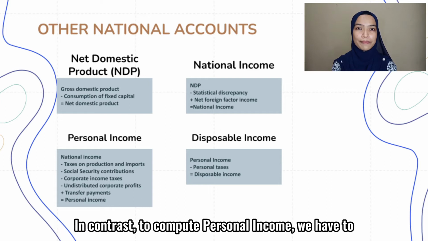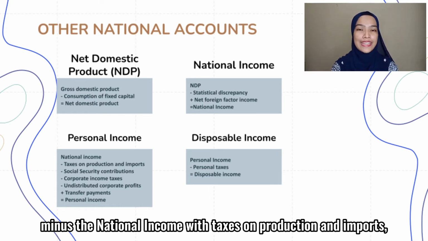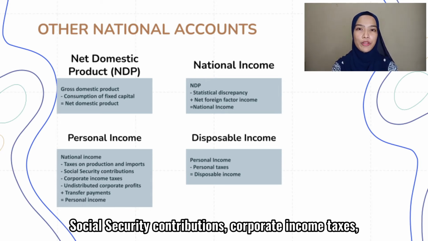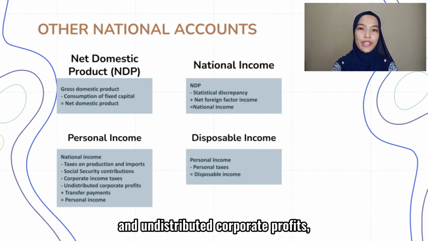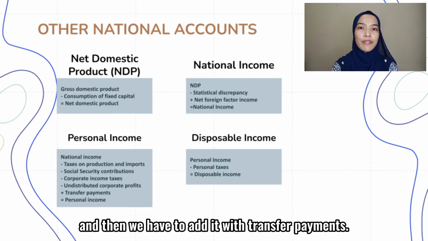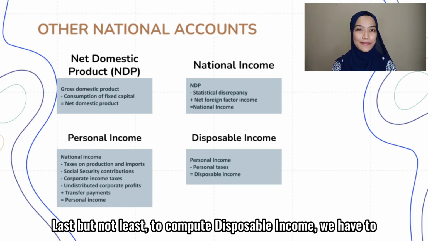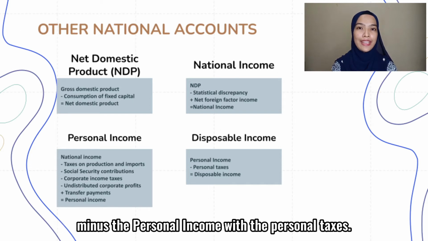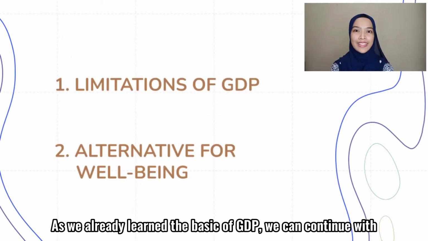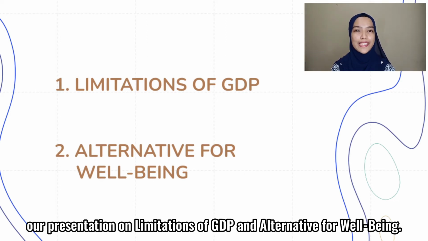foreign factor income. In contrast, to compute the personal income, we have to minus the taxes on production and imports, social security contribution, corporate income taxes, and undistributed corporate profits from the national income. And then we have to add the transfer payments. Last but not least, to compute the disposable income, we have to minus the personal taxes from the personal income. As we already learned the basics of GDP, we can continue with our presentation on limitation of GDP and alternative